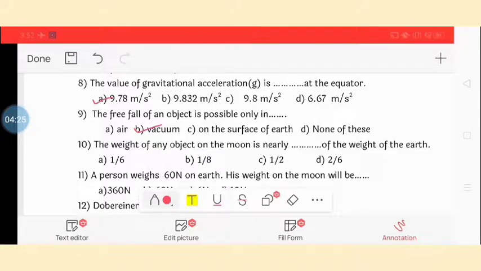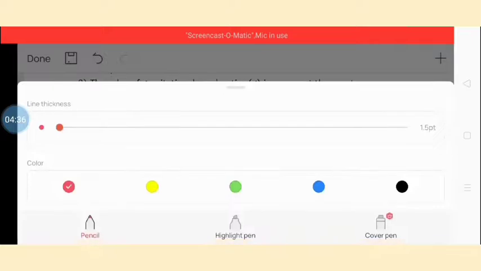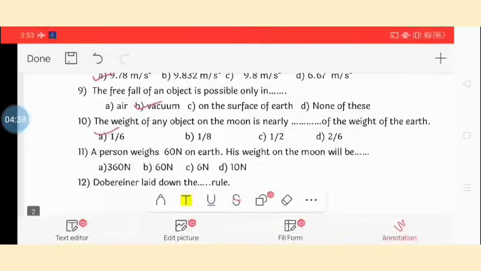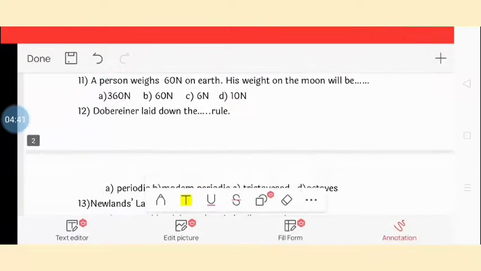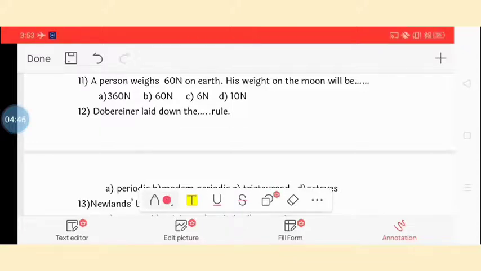Question 10. The weight of any object on the moon is nearly dash of the weight on the earth. So the answer is 1/6. Option A. Number 11 question. A person weighs 60 Newton on earth. His weight on the moon will be 10 Newton. Option number D.